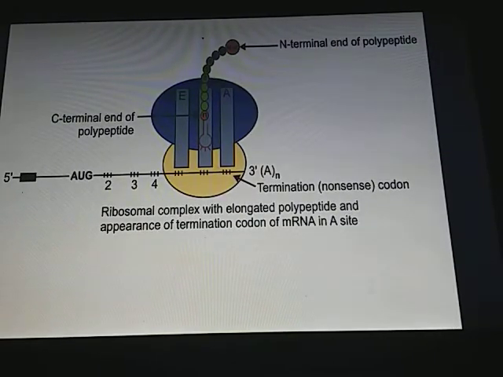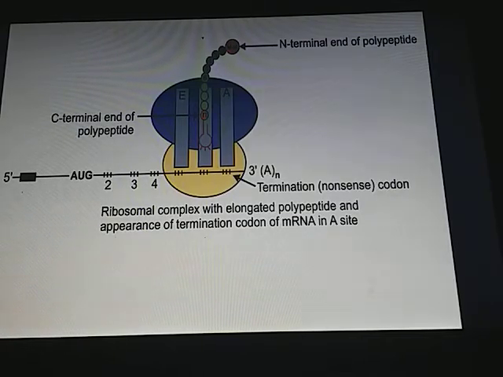Once the nonsense codon appears at the A site, the translation is stopped, and the methionine is present at the N-terminal end, and the last amino acid which has been translated is present at the C-terminal end of the polypeptide. The ribosomal complex with the elongated polypeptide and the appearance of the termination codon of mRNA in the A site is observed in this diagram.